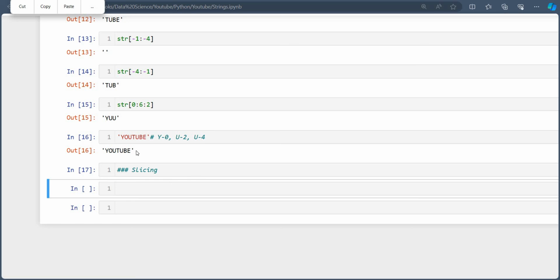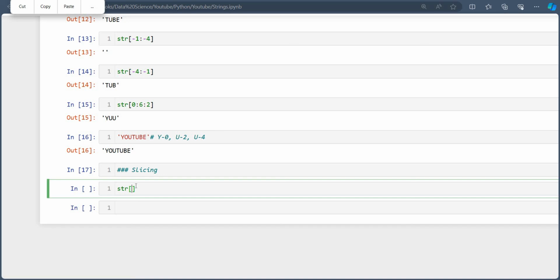Slicing is, you can say, cutting of the string, meaning slice the string. They may ask you to slice the string from index 1 to 4, like that. Or they will ask you to remove the first and last value. So if someone asks to remove the first and last value, in a very simple way I can tell you.